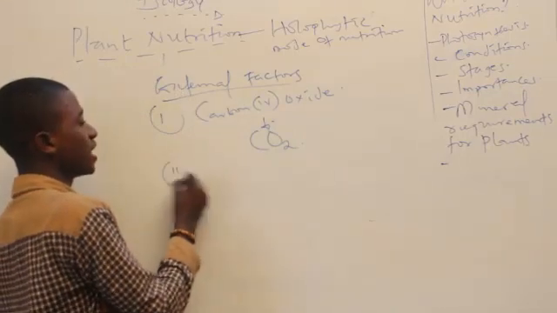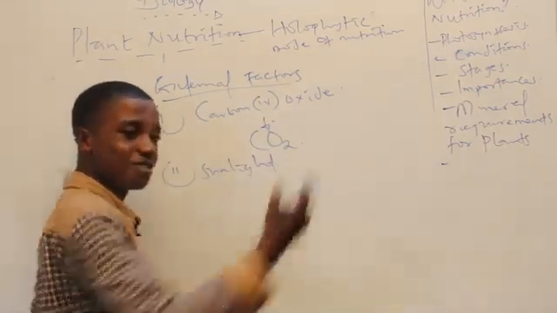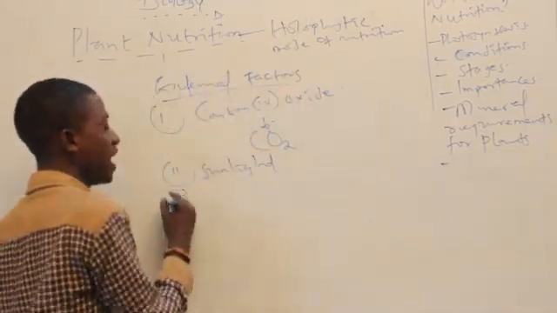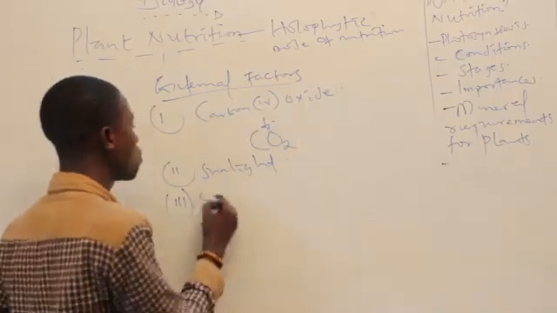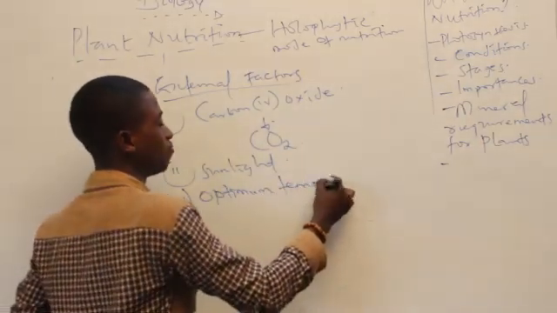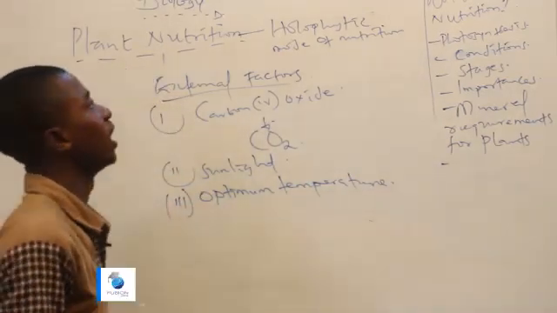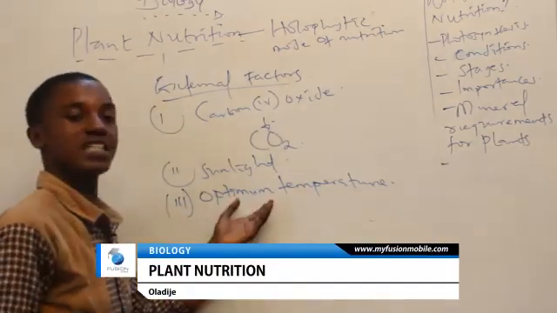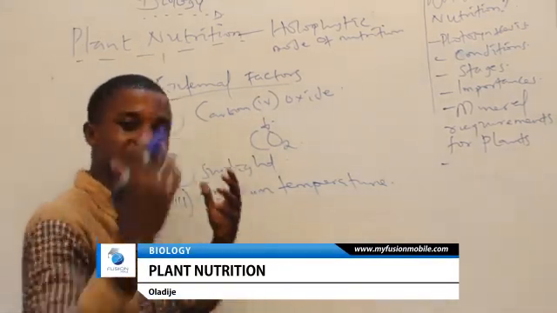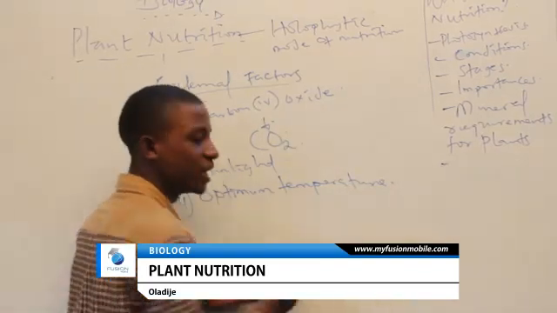Aside from carbon dioxide, we need sunlight. External sunlight, energy from the sun, the light from the sun. Aside from sunlight, we need what we call optimum temperature. Optimum temperature is the temperature at which photosynthesis tends to take place efficiently. The word optimum talks about average. At this temperature, we get a desired result. So it is optimum temperature.